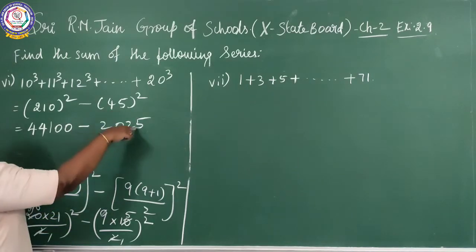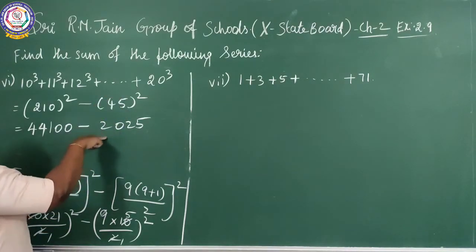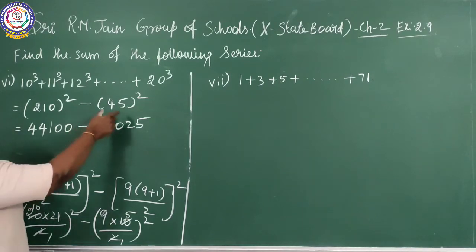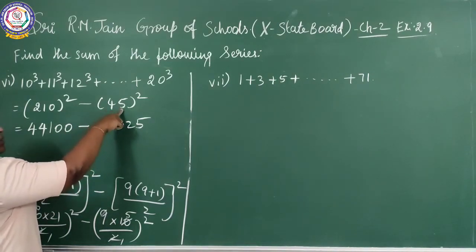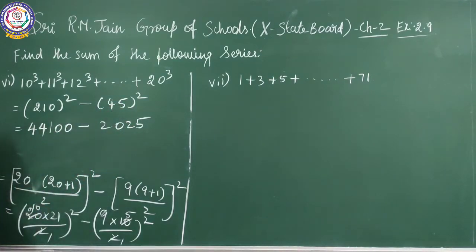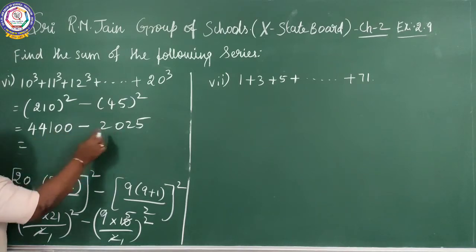See, 5 fives are 25, 4 fives are 20. If a number ends with 5, you can find its square in this way: last digit 5 fives are 25, then multiply the remaining number. 4 fives are 20. This works for any number that ends with 5, here a 2-digit number. You can subtract.